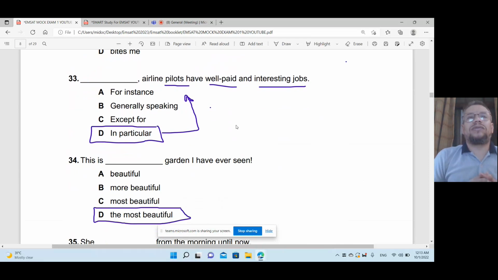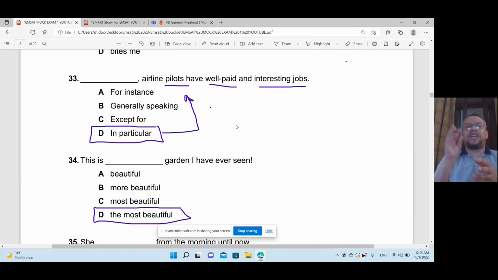Okay, now a space. Airlines pilots have well-paid and interesting jobs. Airline pilots. I'm talking now about pilots, not all jobs. I didn't talk in general. I didn't say jobs have well-paid and interesting jobs. No, I didn't say people.